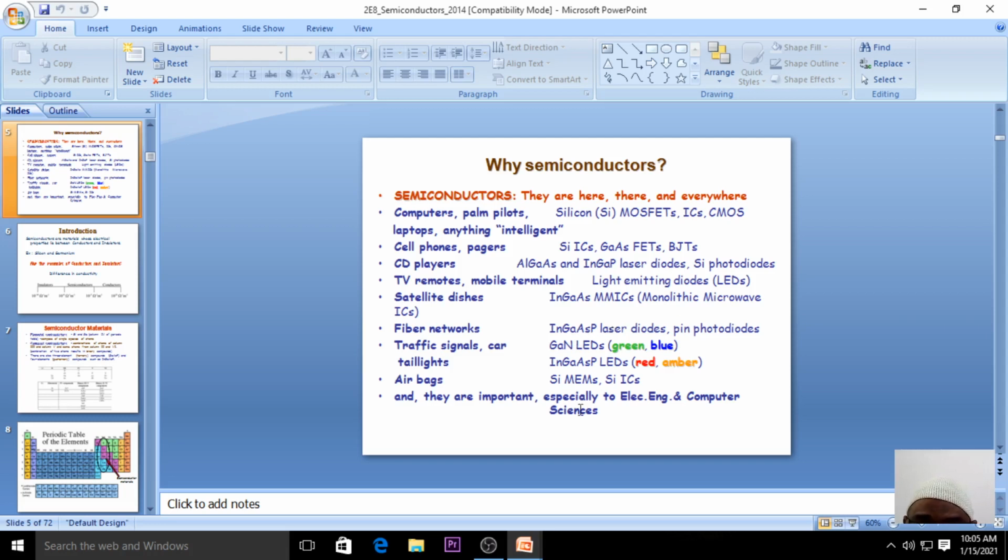And the photodiodes, especially for electrical and electronics engineering and computer sciences, will use these diodes, particularly laser diodes, and also the pin photodiodes, and they exhibit different colors, either red, blue, or green, depending upon the doping element.